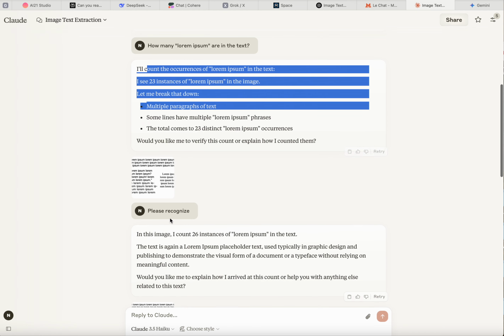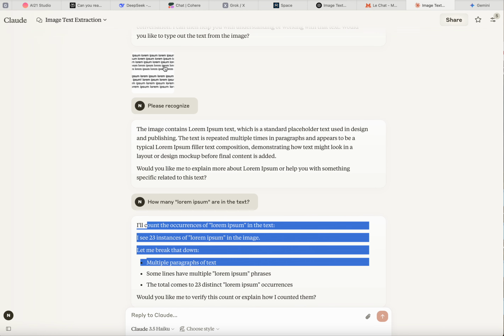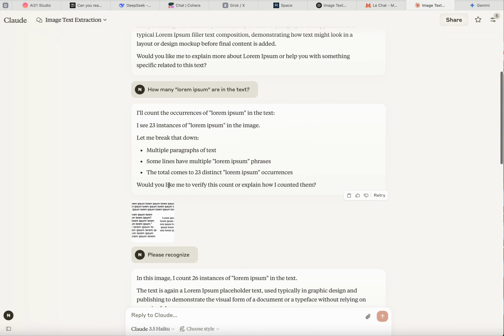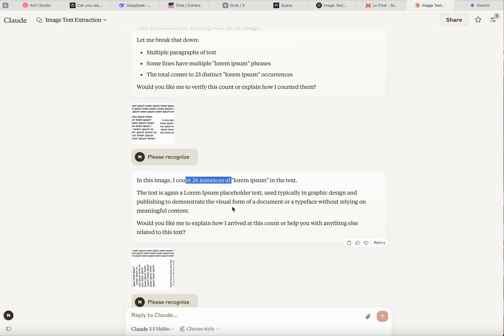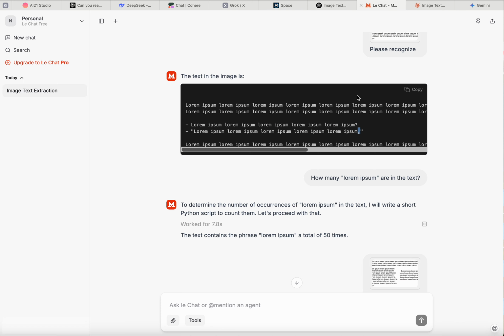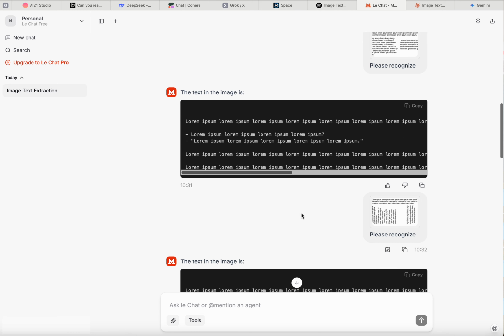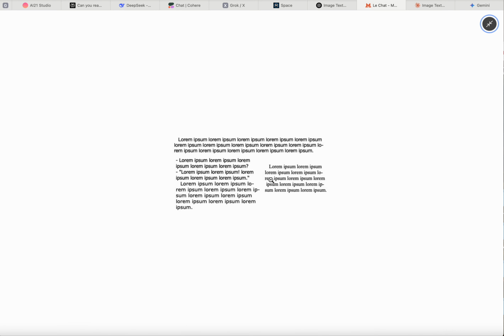You remember, this image name is 26 lorem ipsum. Here it returned 23, here it returned 26. Well, this can be tested more accurately in case there is a bug, but that's the Anthropic team's case. LeChat recognized the text, traditionally doesn't return any wording transition to the next line.